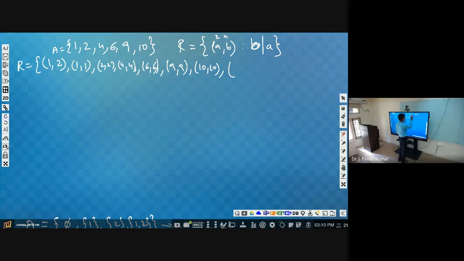Yes or no? 2 comma 4, so it will be part. Now you come back to this 1 comma 2. 1 comma 2 in the sense 2 is divisible by 1. Similarly here 4 is divisible by 2. So it satisfies.